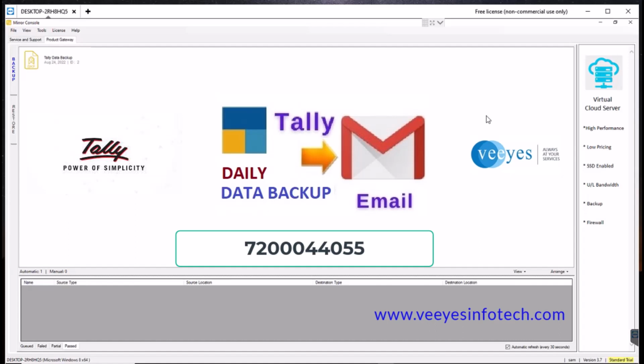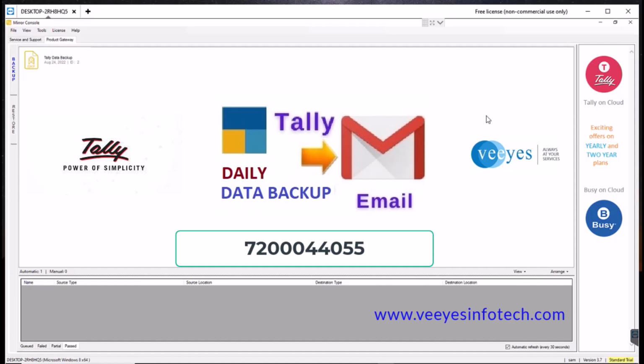After a long time, again I come with a good application. This application is very useful for all the traders, every businessman using any accounting application like Busy, Tally, or any other application. Not only Tally data and not only Busy backup, not only other application backup, even if you want any data like Excel data, or any of your data, you can take the backup automatically. This feature is now available in this application.